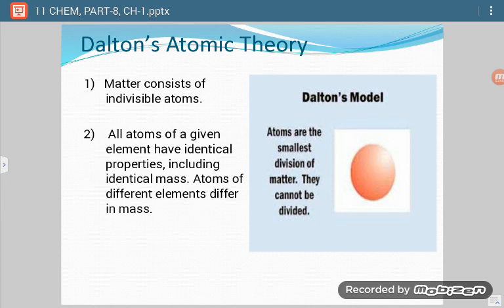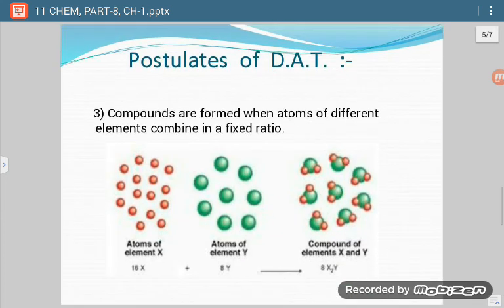Now see, in this picture you can see it is a sphere. So the atom was considered a sphere, and it was considered indivisible, which cannot be divided. Now the third postulate. At that time, molecules were named compound atoms or compounds. So what was the postulate?